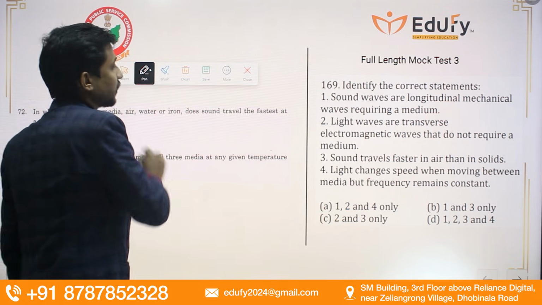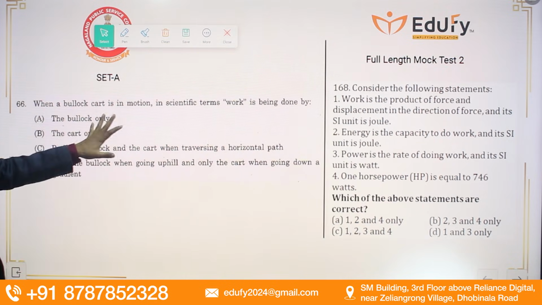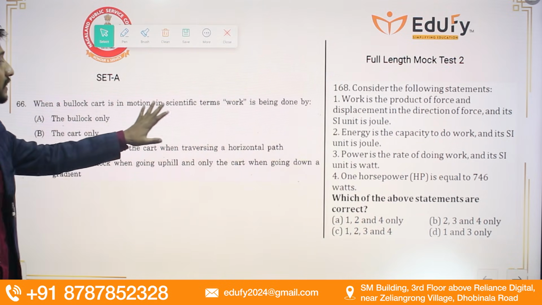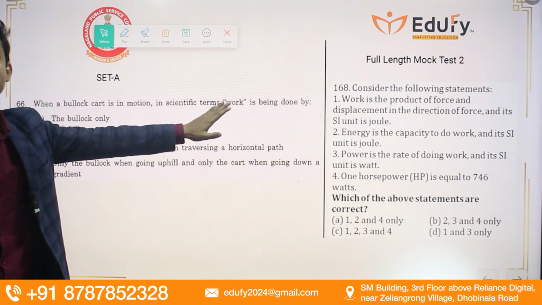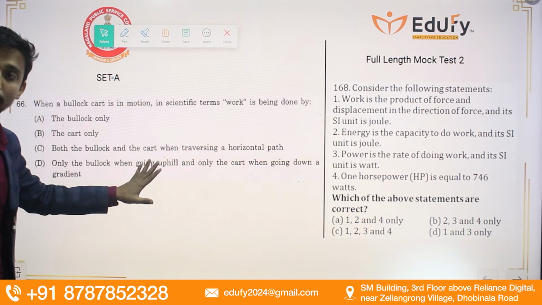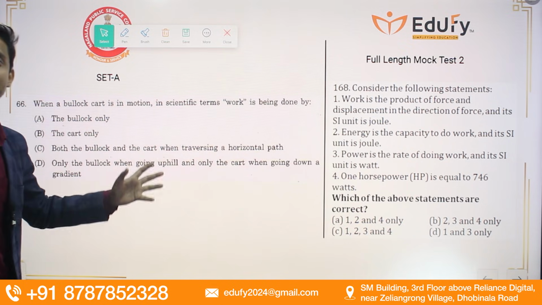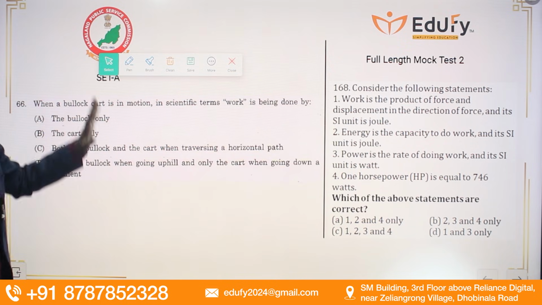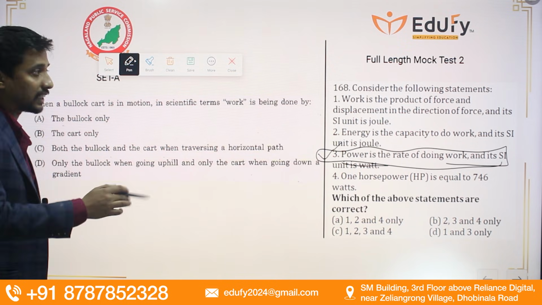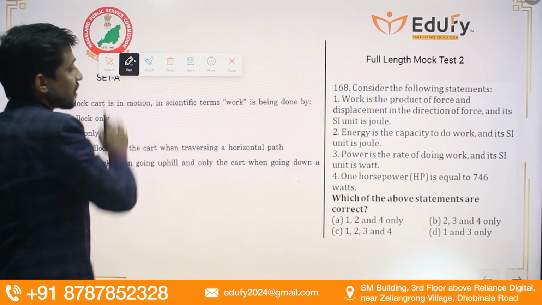Moving towards the next one, guys, we have, when a bullock cart is in motion, in scientific terms, work is being done. So if you want to tackle this question, you must understand the principle, the concept of work done in case of physics. Okay, that is in science, you must understand.